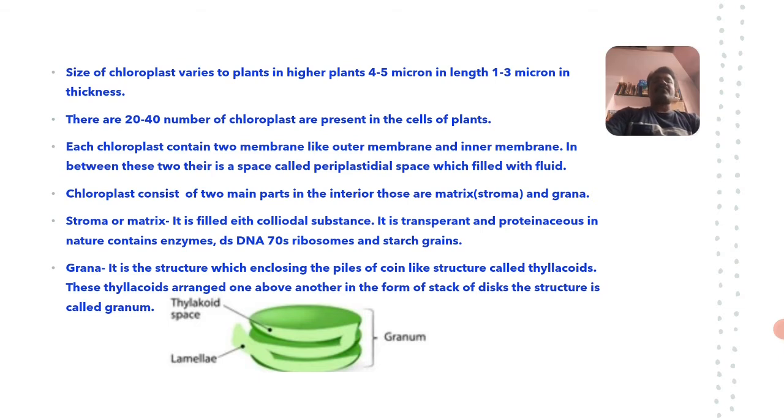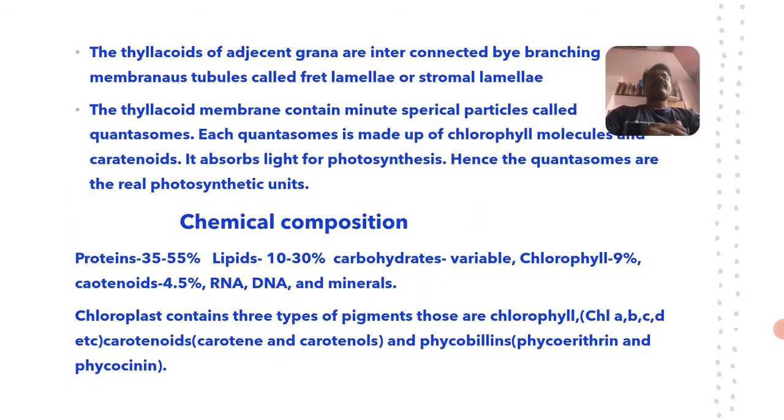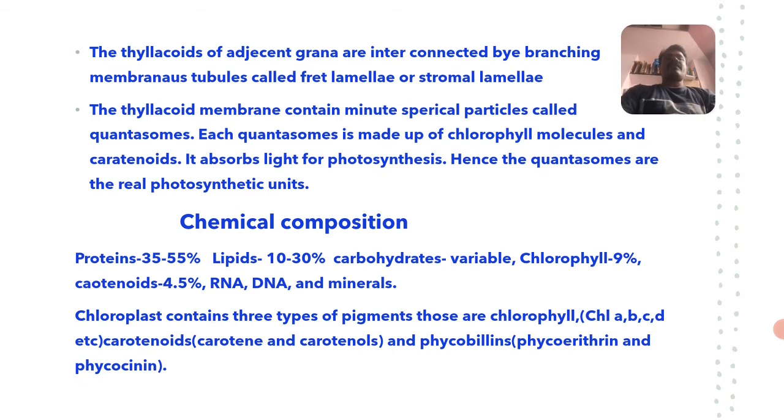See, this is the structure of granum. See how the thylakoids are arranged one above another. The cluster formed by this arrangement of thylakoids one above another, that structure is called a granum. Then the thylakoids of adjacent grana, that means between two grana, are interconnected by branching membranous tubules, which are called fret lamellae or stromal lamellae.